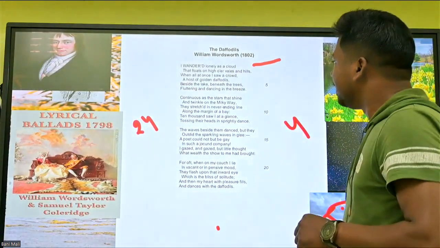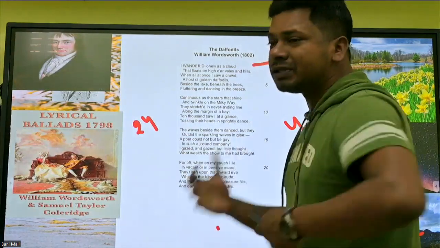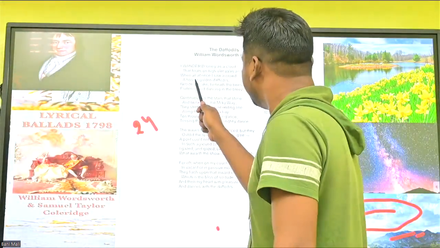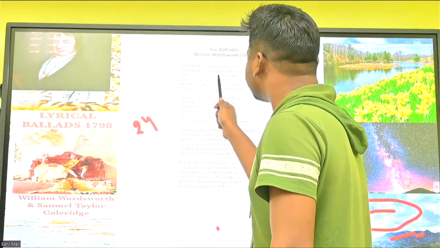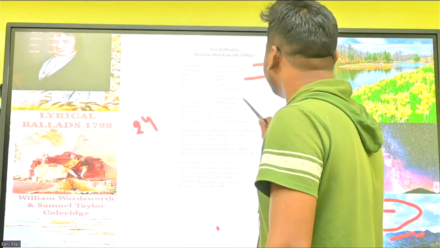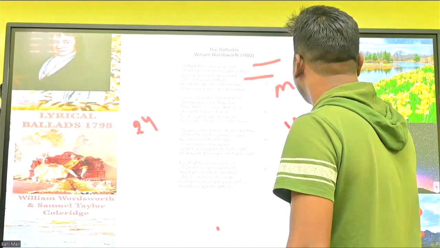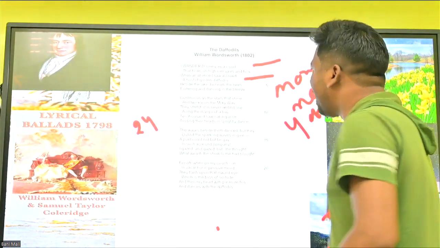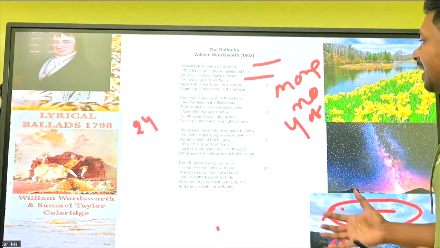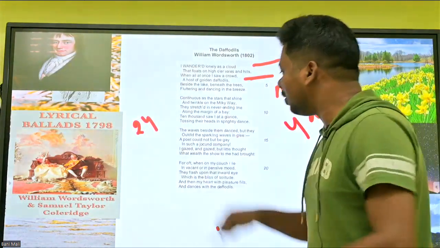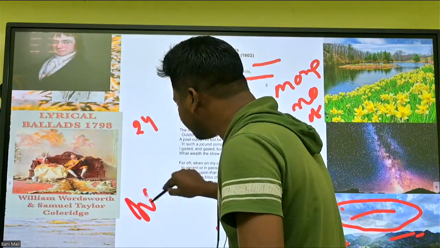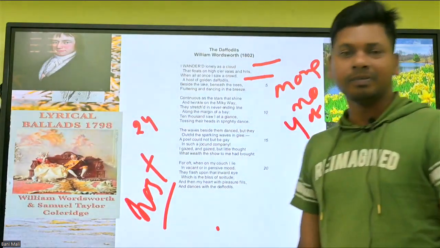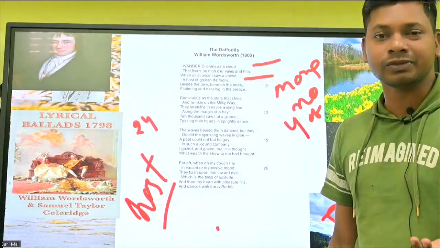Third line: when I was aimless, all at once I saw a crowd. Crowd means a large number of flowers. Daffodils I have seen, a host. Host actually has 2 meanings. In the news channels, the one who speaks is a host.